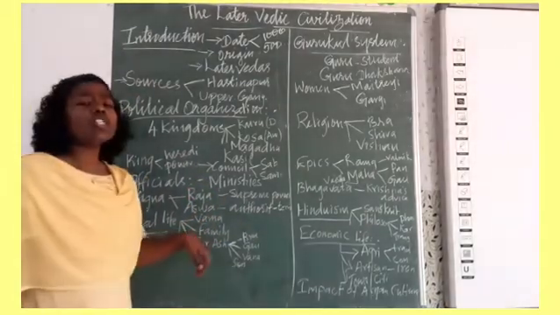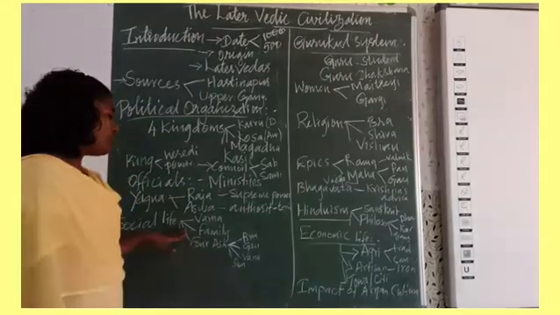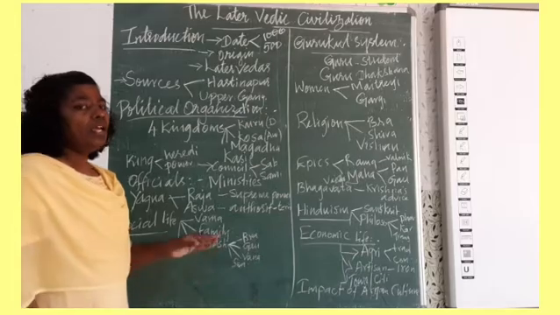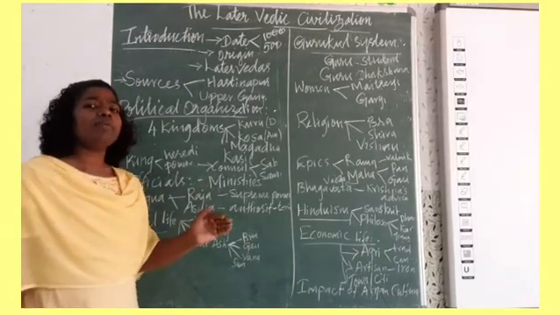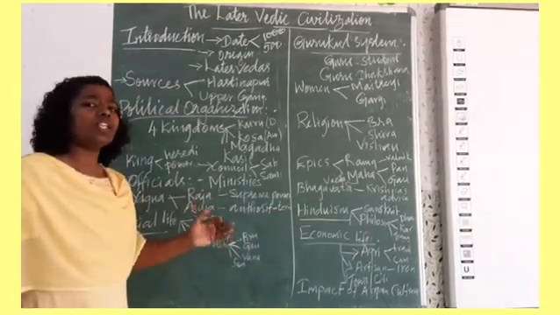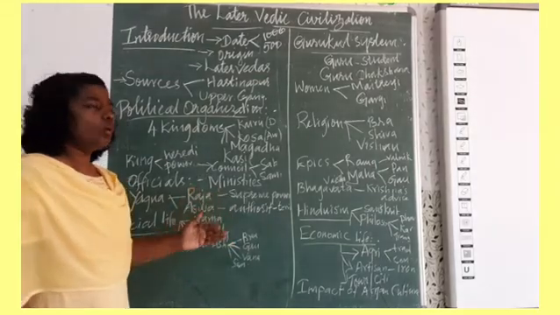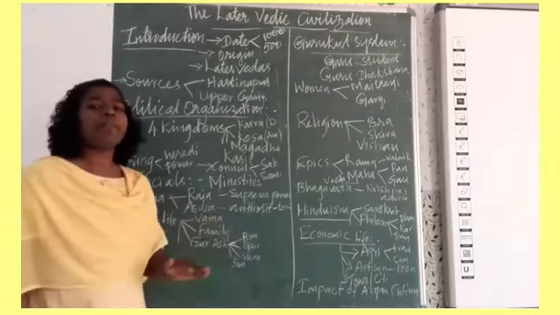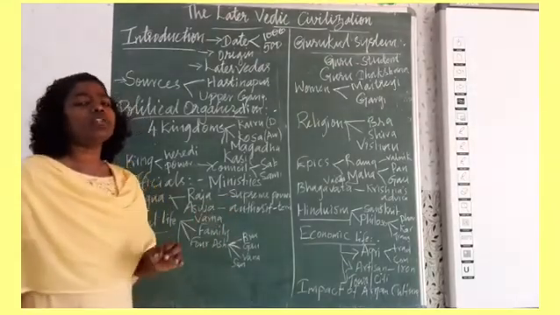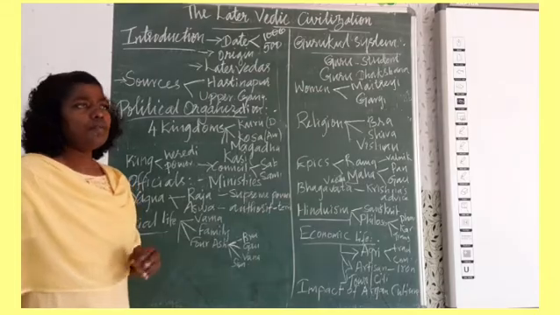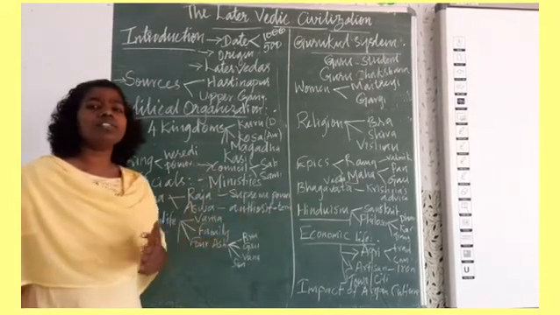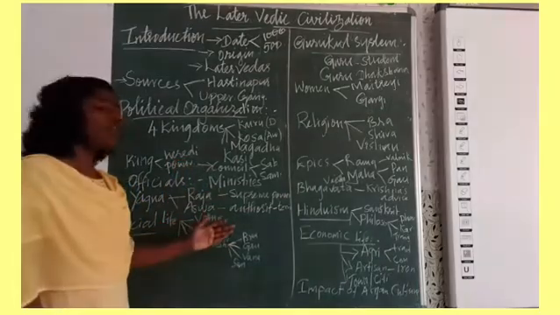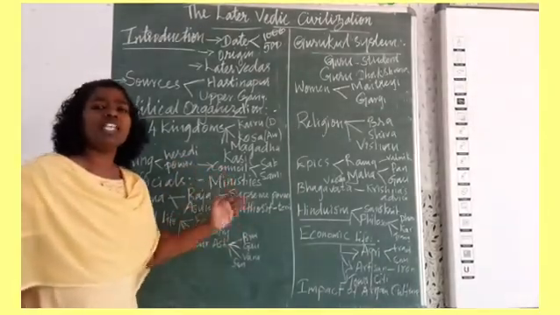When we see the social life of the people, the social life is very important during the later Vedic period. In comparison with the early Vedic period, the social life was very rigid and serious during the later Vedic period. And the social life of the people was classified based on the four important varnas. In the early Vedic period, the varna system was not given much importance, it was not rigid, but in the later Vedic period, it was followed rigidly.